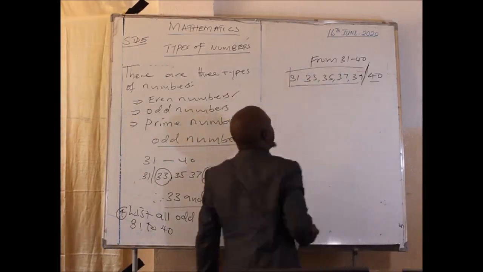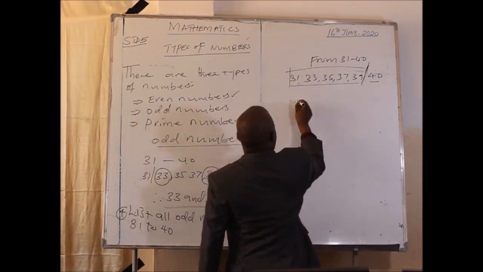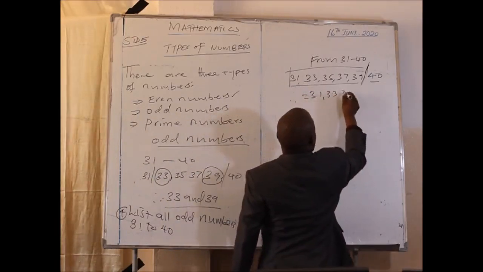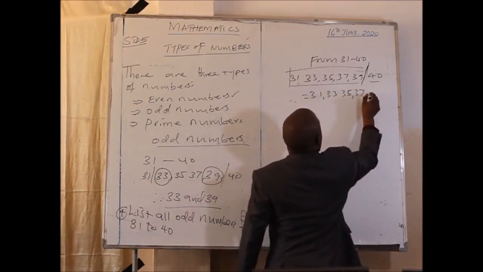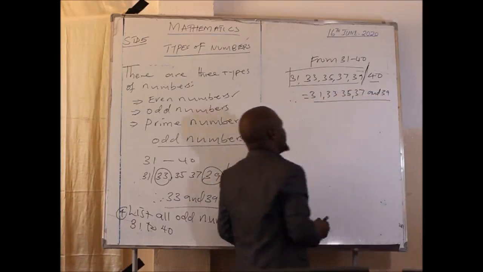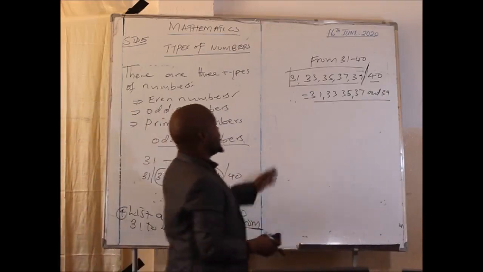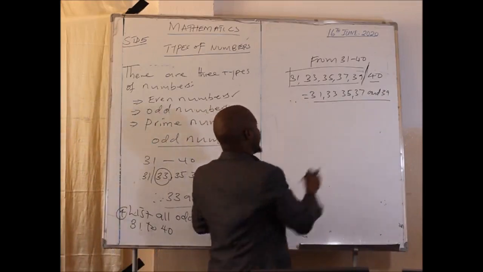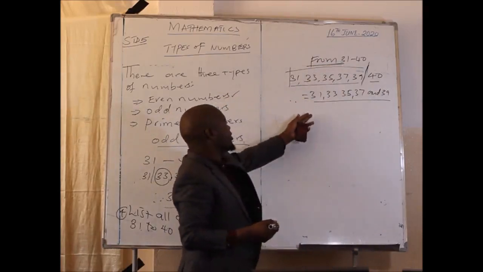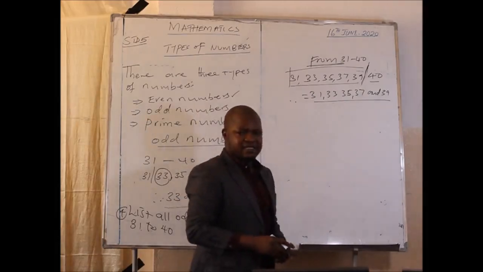So you realize that 31 is also included. So finally, the odd numbers here will be 31, 33, 35, 37, and 39. These are the odd numbers which are from 31 to 40. So in any case, you have to understand these terms here. They are very important. Sometimes also they will ask you how many odd numbers are there, then you should be in a position to answer that.